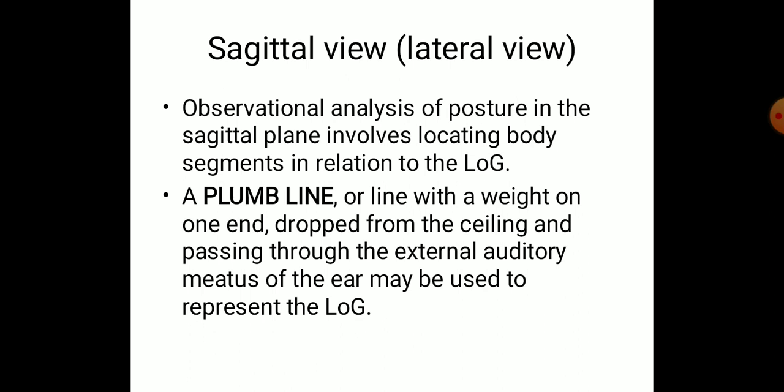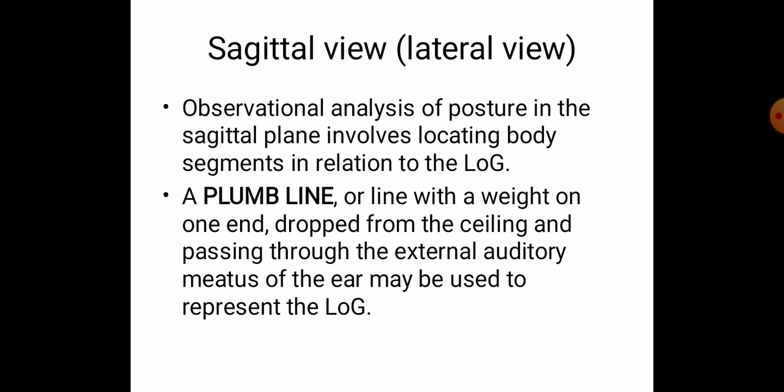The carpenters use a particular instrument which enables them to assess the normal alignment of structures. That means they have a line with a hanging weight. Whenever they drop that weight, it corresponds to the line of gravity of that particular structure.